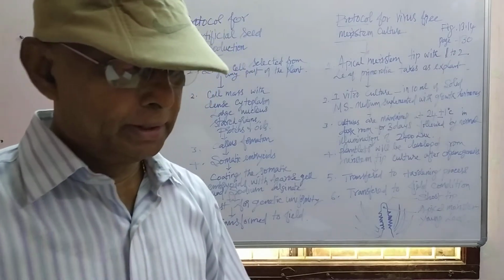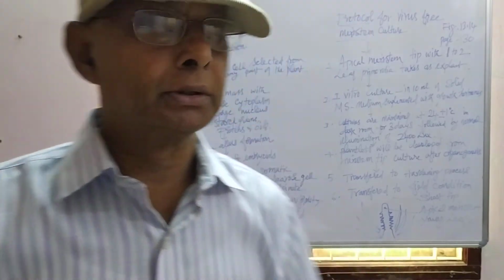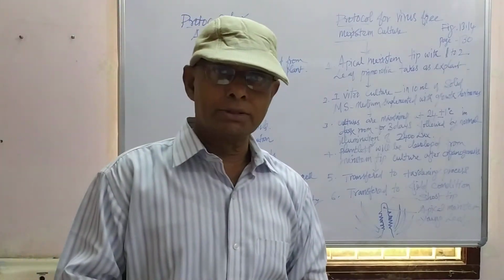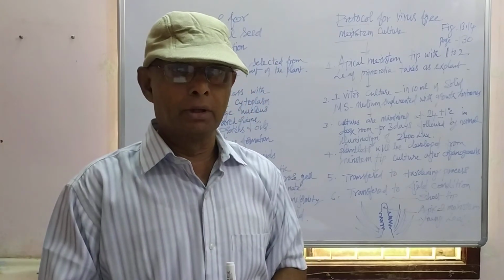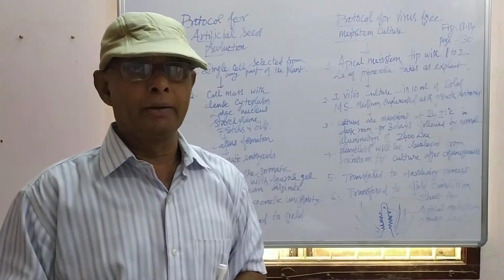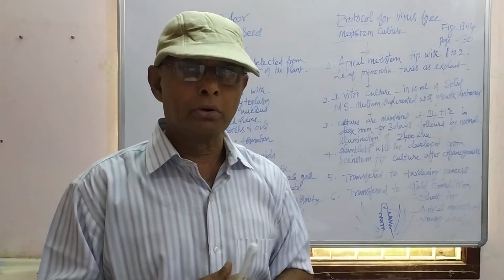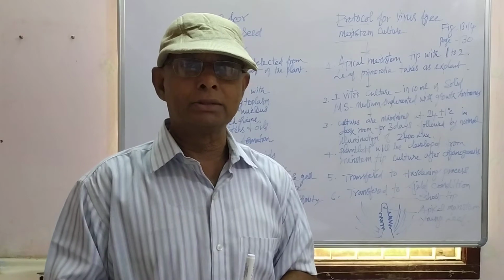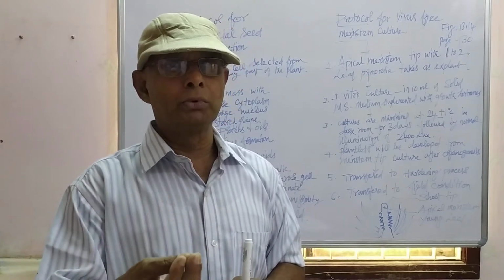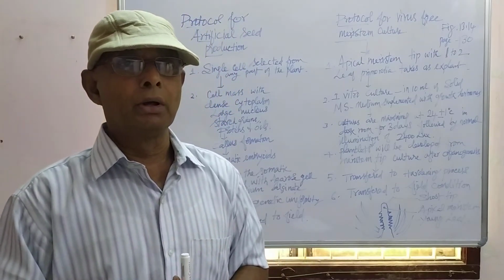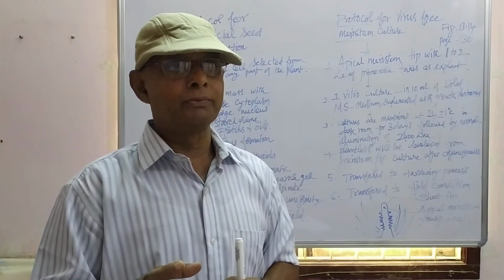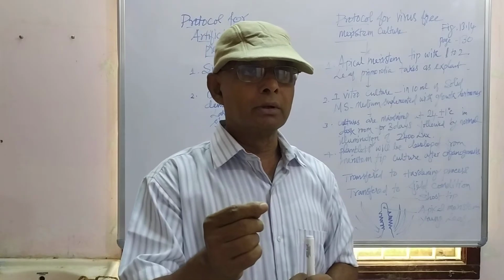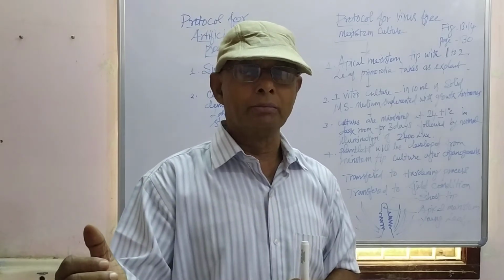Now we will see the artificial seeds. Artificial seeds are also called synthetic seeds. Artificially they are produced. They are not natural seeds produced from the plant as it is, or from the fruit. Artificial seeds are produced from any cell of the plant, culturing in the culture medium.